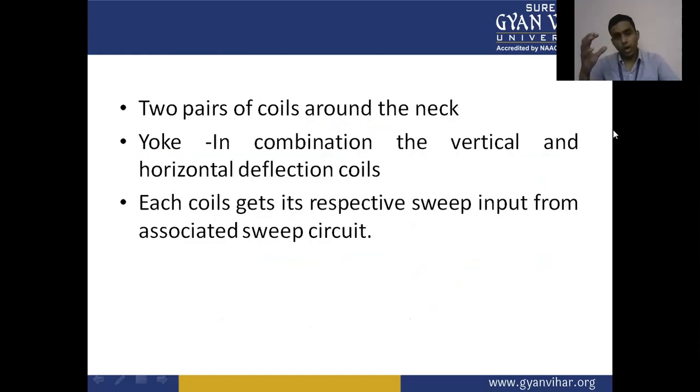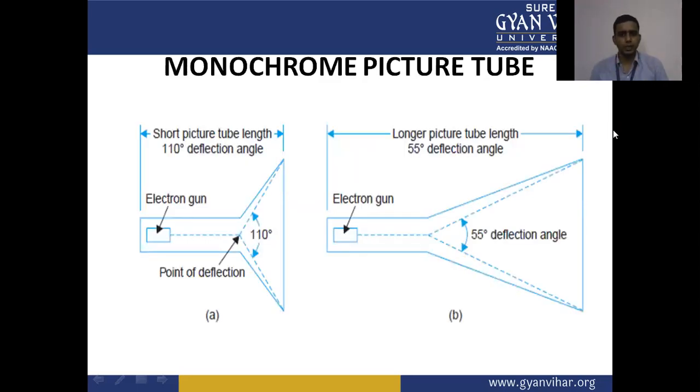Two pairs of coils around the neck are arranged in the picture tube. The yoke is the combination of the vertical and the horizontal deflection coil. Each coil gets its respective sweep input from the associated sweep circuit. This is the monochrome picture tube.